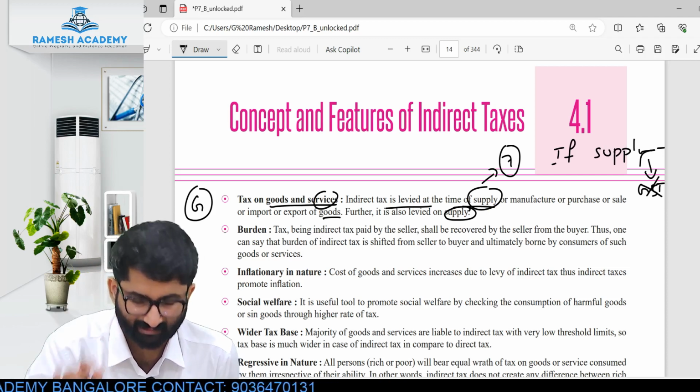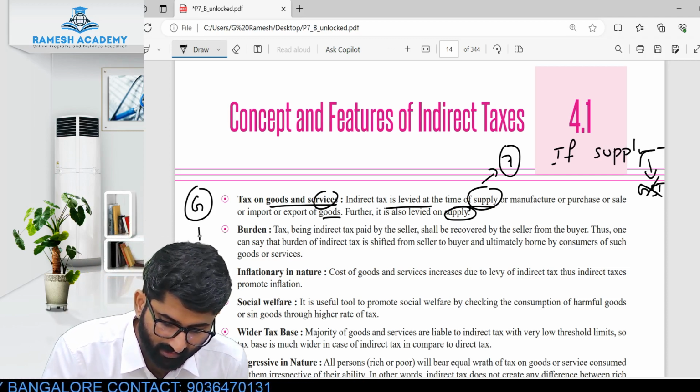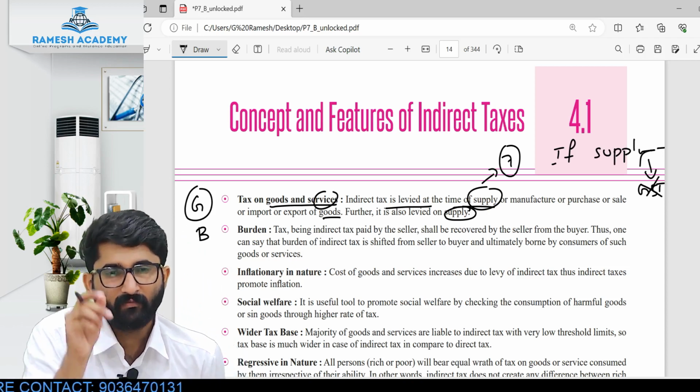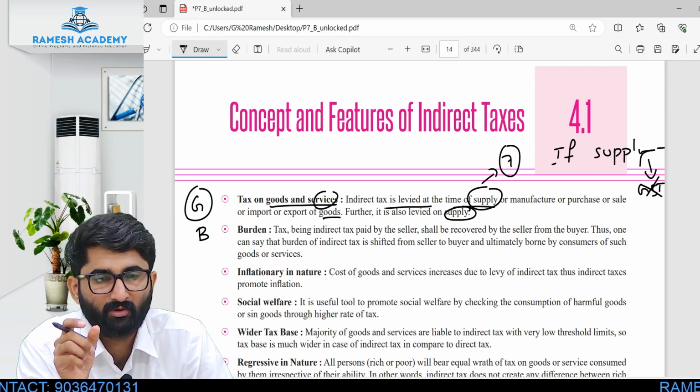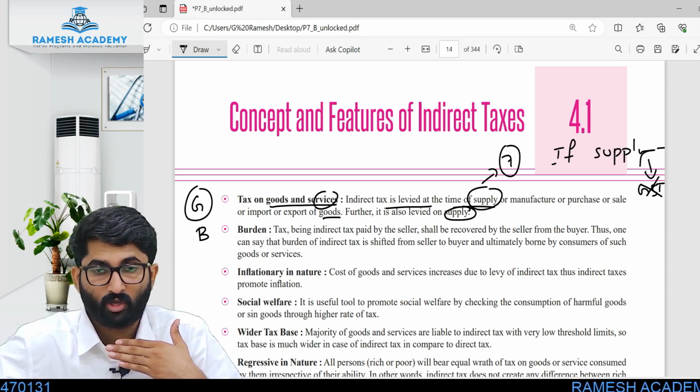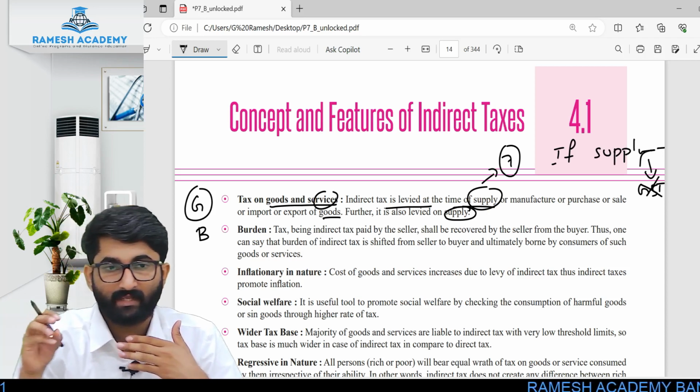Then there is no tax. Next one, burden. On whom is the burden? Right now, we discussed one biscuit packet. I purchased a biscuit packet from the shopkeeper. The shopkeeper will collect the tax and he will pay it to the government.